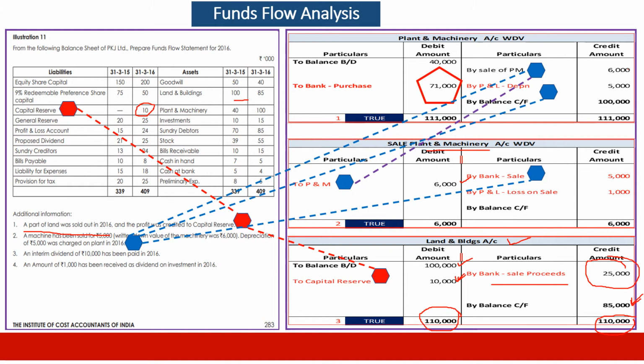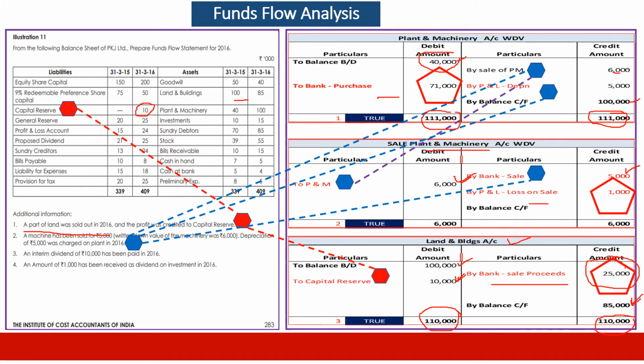Now, machinery: the opening balance is 40,000, closing balance is 100,000, sold is 6,000, depreciation is 5,000. Out of 111,000, opening balance was 40,000, means there is a missing figure which we generate, which is nothing but 71,000 of fresh plant and machinery purchased. This is where we put it in the pentagon. Second, here we have cost was 6,000. We sold it for 5,000. Missing item is loss on sale of 1,000.